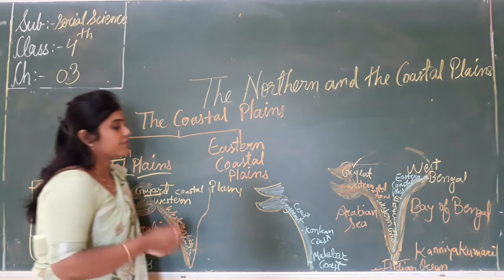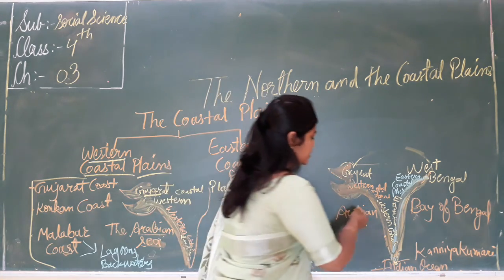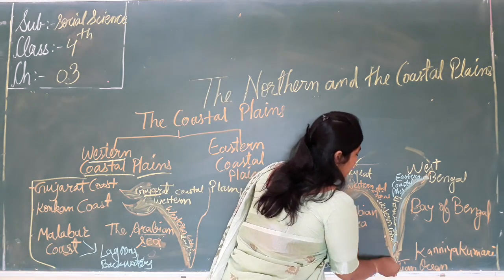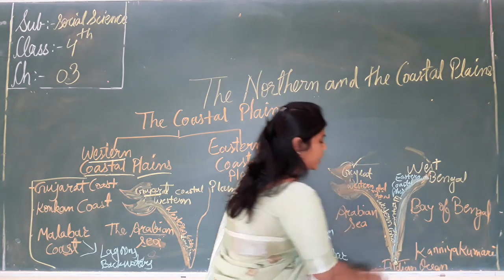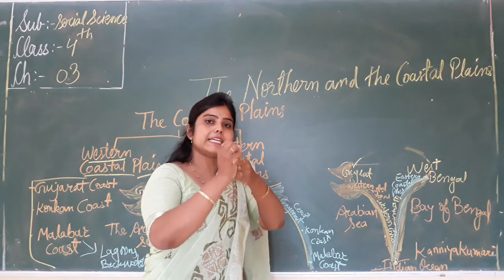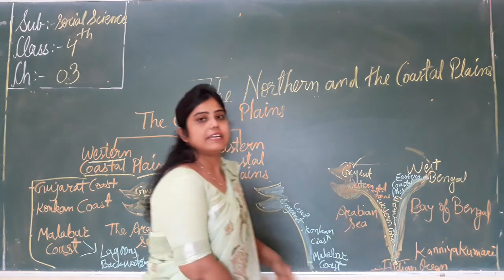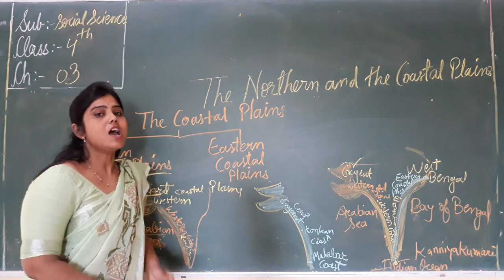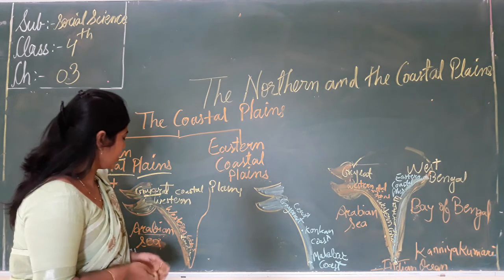And one more thing, both the coastal plains, the western coastal plains and the eastern coastal plains, meet at a point. That point is called Kanyakumari, the southernmost tip of India.